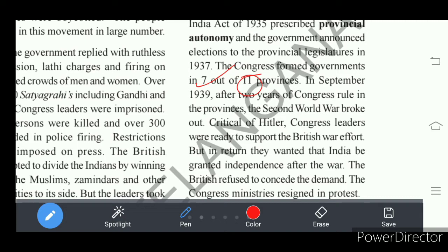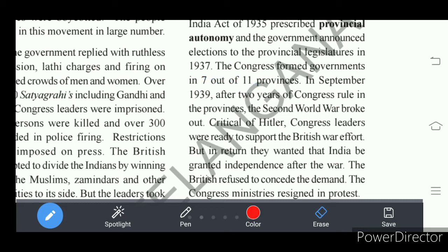That means in 1937, Congress succeeded in forming its government in 7 provinces. So 2 years after the Congress rule in provinces, another major world war started, that is the Second World War.